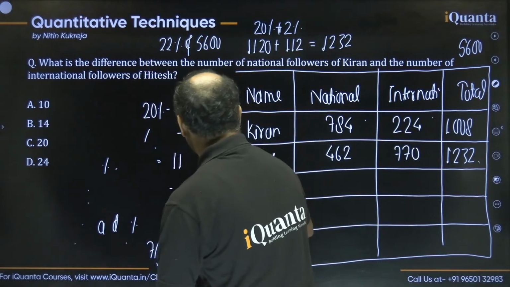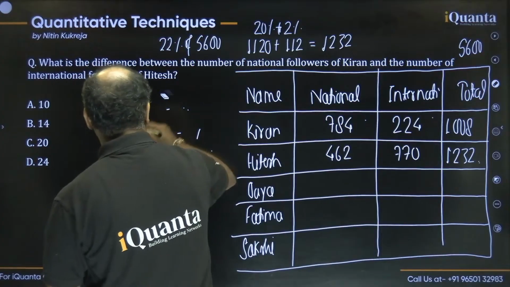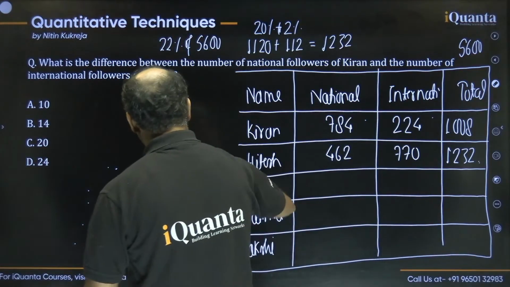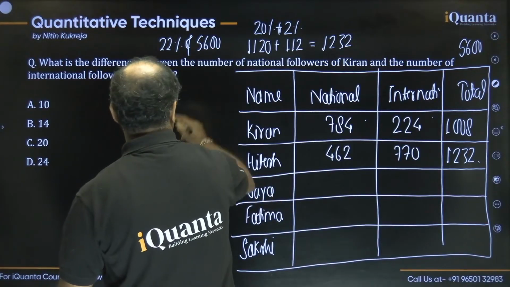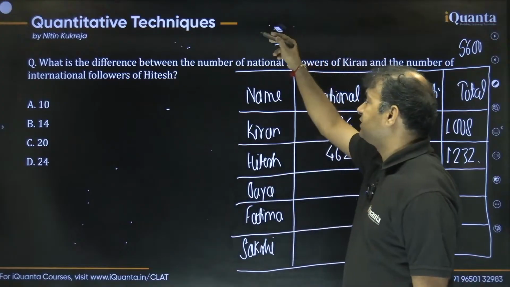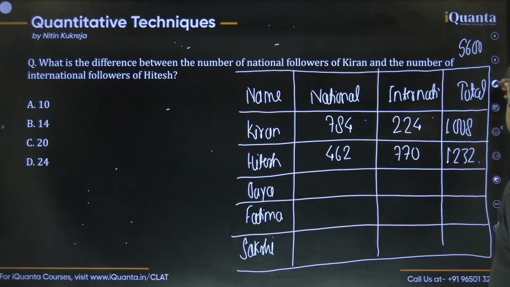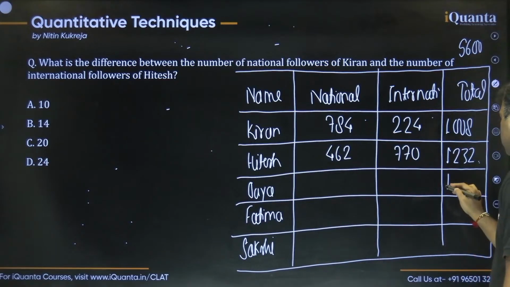Okay, for Jaya 26, for Fatima 20. So guys, what is 20% of 5600? We can say 20% of 5600 should be 1120, right? Simple as this. 20% of 5600, you can say 2 into 10%. 10% is 560. So double of that is 1120, right? So this is Fatima, 20%.